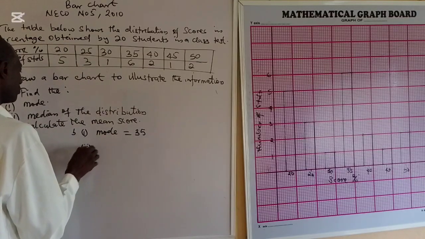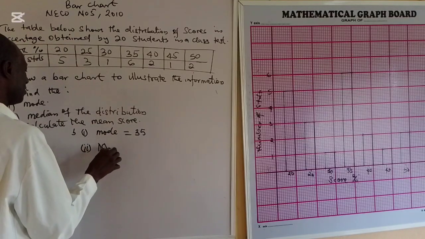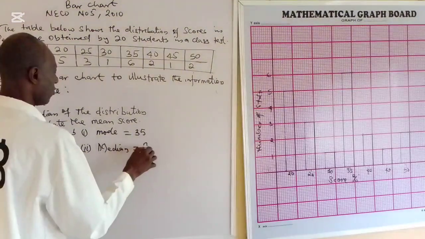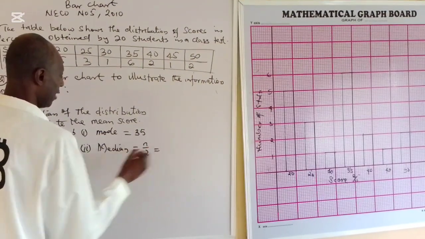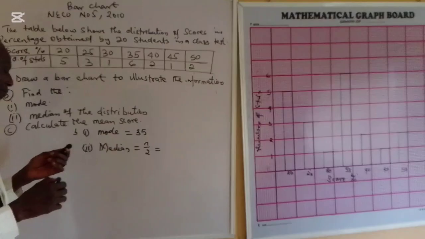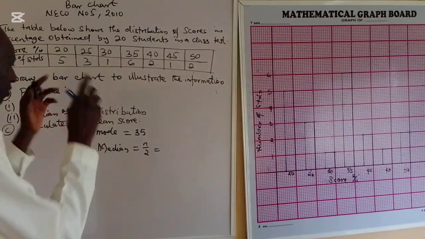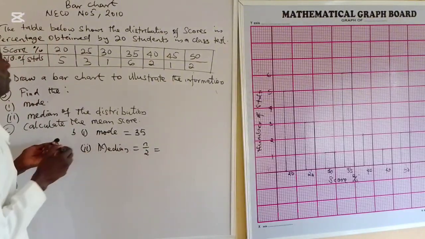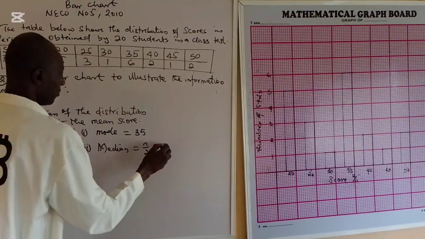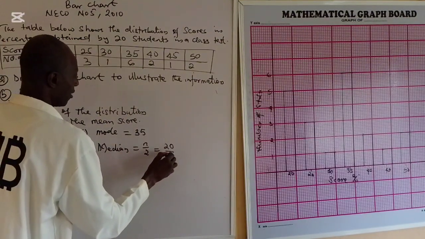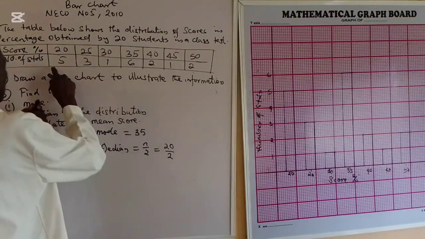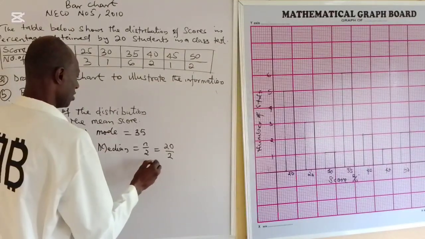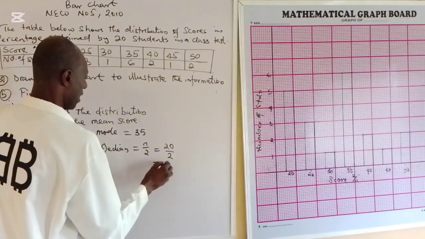B2, we are asked to find the median. The median is n over 2. You can say n plus 1 over 2, the nth of it. It's 20 students, so 20 over 2. Meaning that when you add these up, it gives you 20. And 20 over 2 is 10.